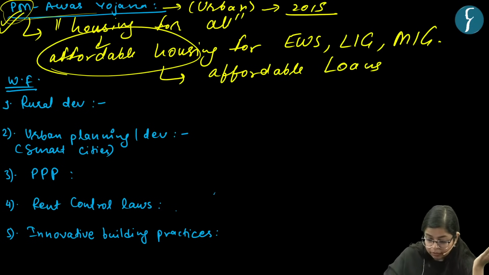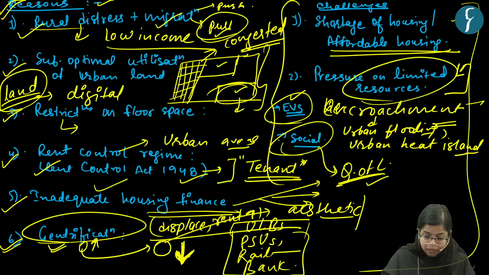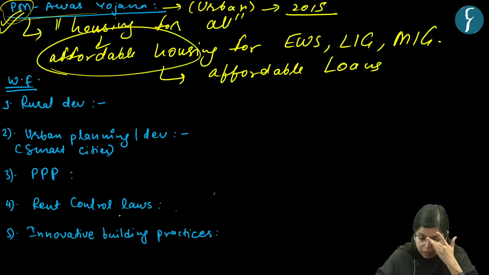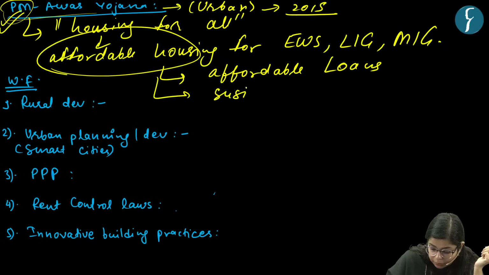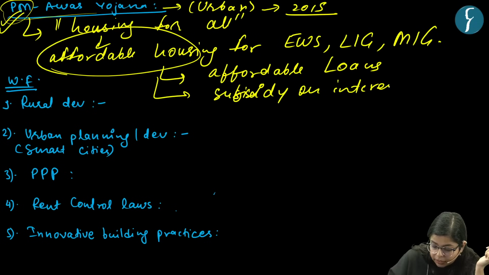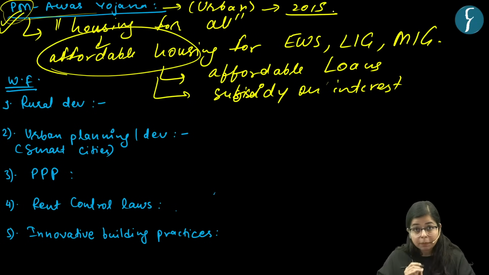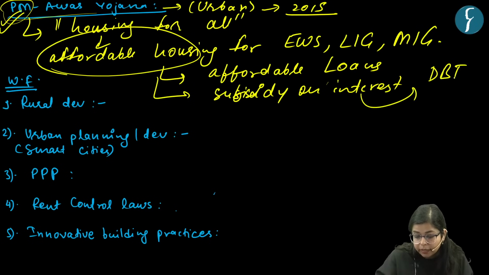As we saw earlier, these people may suffer from inadequate housing finance. So, to address it, they are provided affordable loans. Also, they are provided a subsidy on interest. This means that there is a certain kind of rebate on the interest payment of the loans, and this rebate or subsidy on interest is directly transmitted to the bank account of